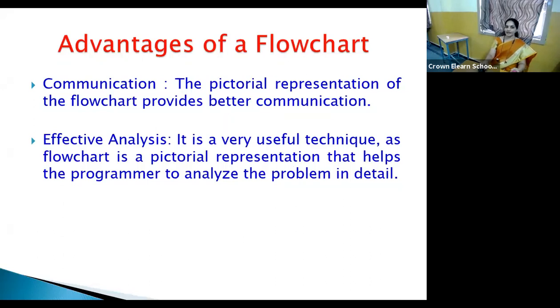Then the next advantage is effective analysis. It is a very useful technique, as a flowchart is a pictorial representation that helps the programmer to analyze the problem in detail. Usually you take the problem and then you start writing either an algorithm or a flowchart. In case you approach the flowchart methodology, the programmer can analyze the problem in detail.